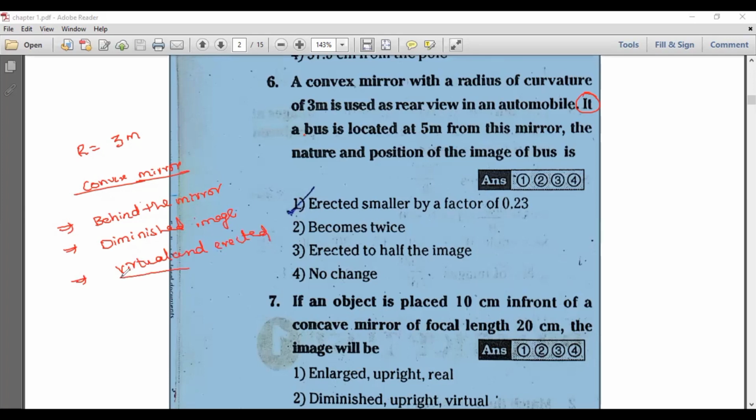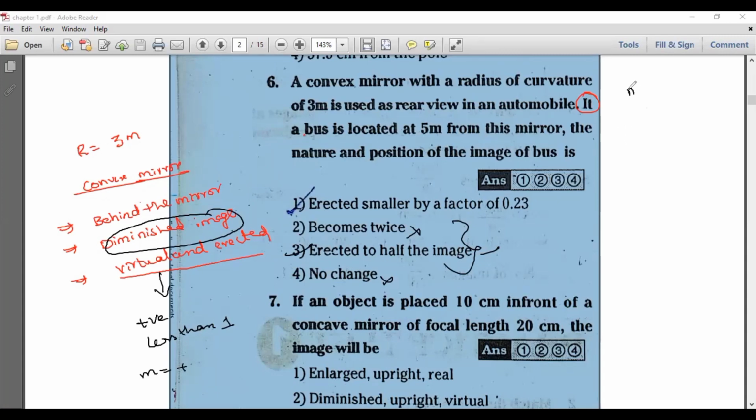See, look at here. For a virtual and erect image, we will always get positive magnification, and for a diminished image the magnification will be less than 1. So the magnification will be positive and less than 1. So any option that does not satisfy this becomes wrong. Erectness of the image, we will see no change. So look at that. We have two options, so by using the formula only, we are going to solve that.